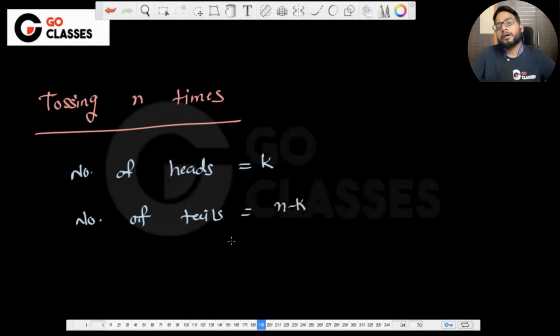See, this is the example of the template, tossing n times. So in general, what will I say? In general, I will say it is performing experiment n times, right?